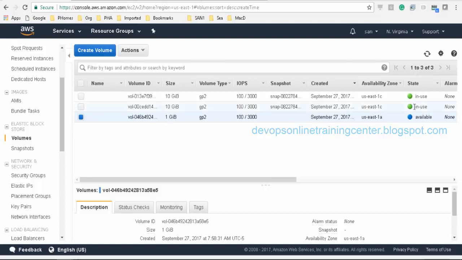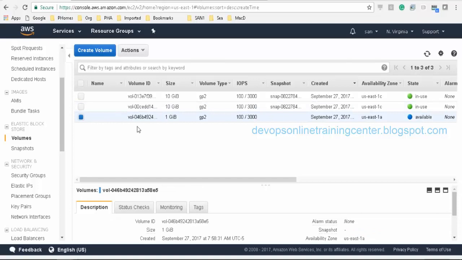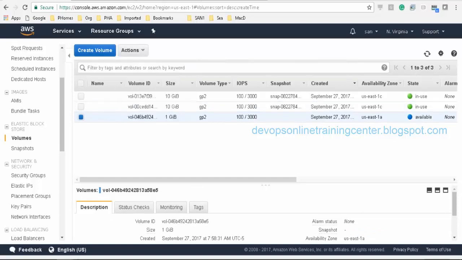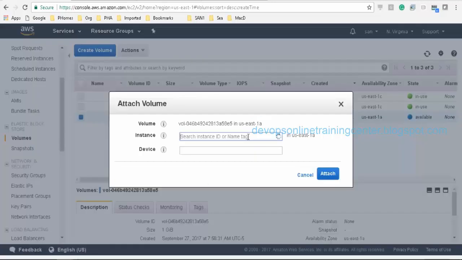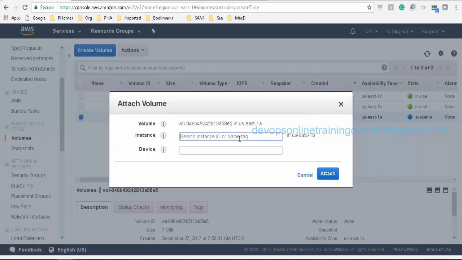If we attach it, the status changes to in use, and we cannot attach a volume which is already in use to another server. It can be attached to only a single server; it cannot be shared between two servers. So I'll just say attach volume and pick the instance ID. No matching running or stopped instances found. This is because the volume must be within the same availability zone.